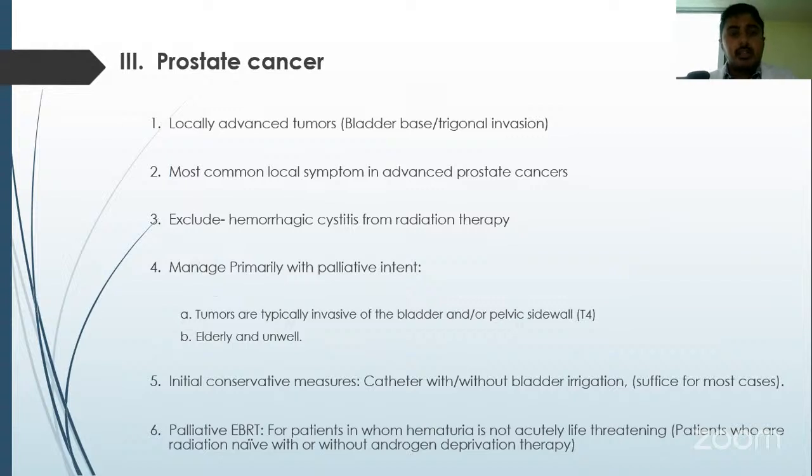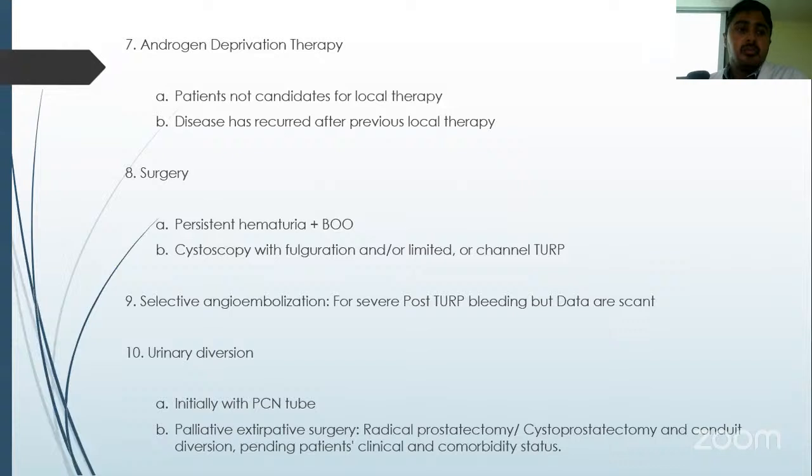Coming to prostate cancer, if a prostate cancer patient presents to you with hematuria, it is usually a high-stage disease, locally advanced tumors with bladder base and trigonal invasion, and you need to exclude hemorrhagic cystitis from radiation therapy in these patients. Treatment is primarily with a palliative intent because these patients will be elderly and also they will have an advanced disease. But the conservative measures with hydration as well as bladder irrigation usually suffice in these patients.